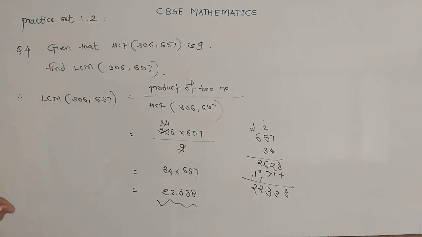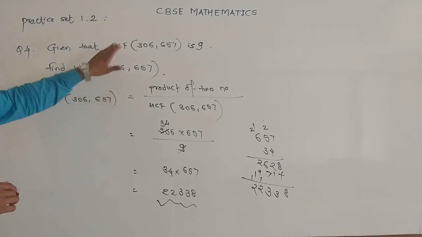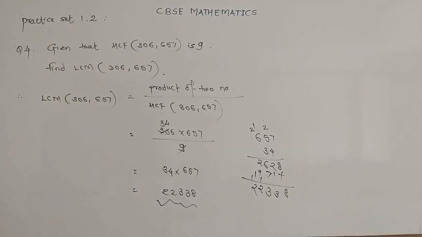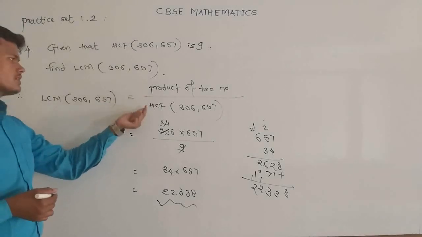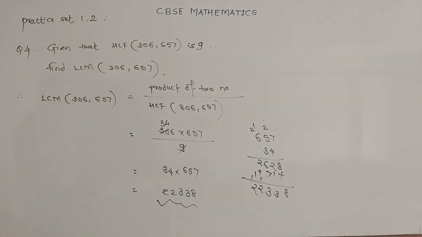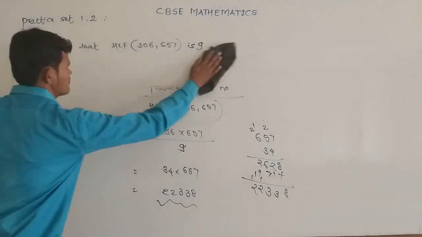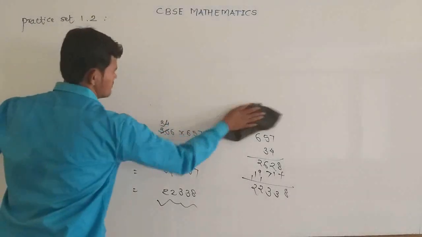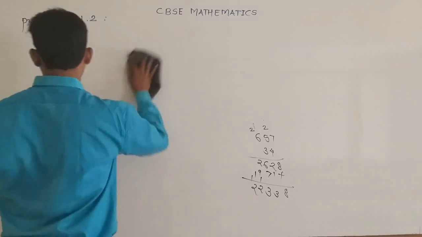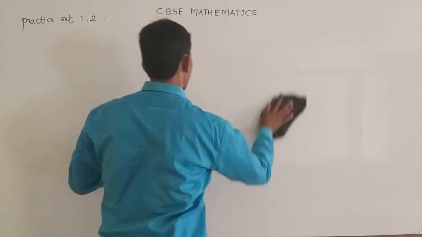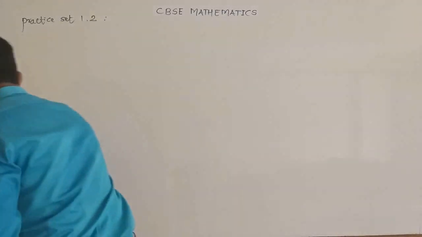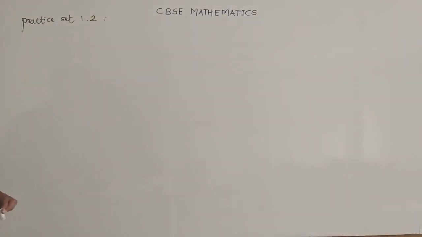So this is how to find the LCM of two numbers if the HCF of the two numbers is given, by using the relation: LCM of two numbers is equal to the product of the two numbers divided by the HCF of the two numbers. Now, question number 5 is very easy. Check whether 6 raised to n can end with the digit 0 for any natural number n.